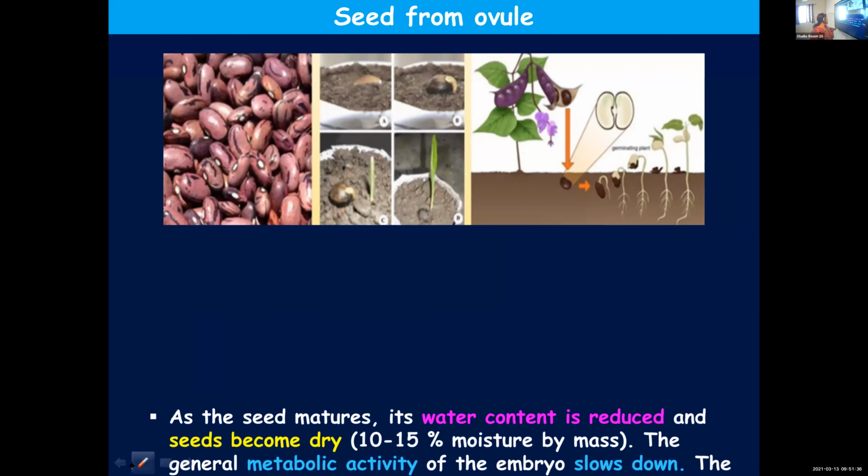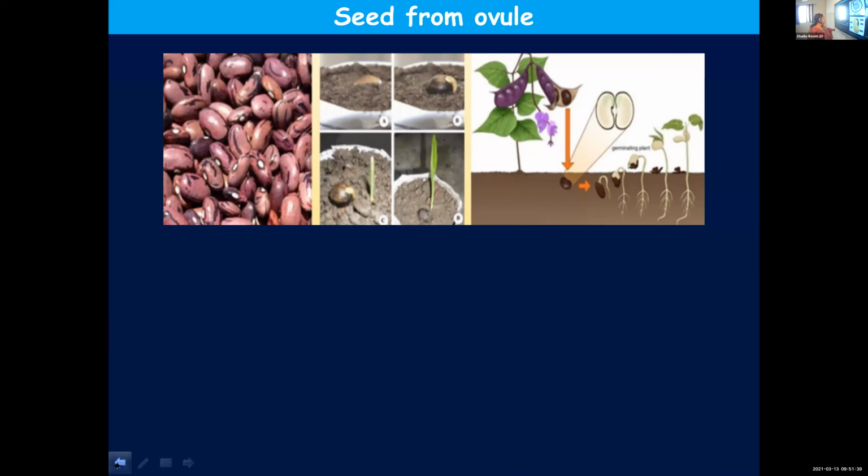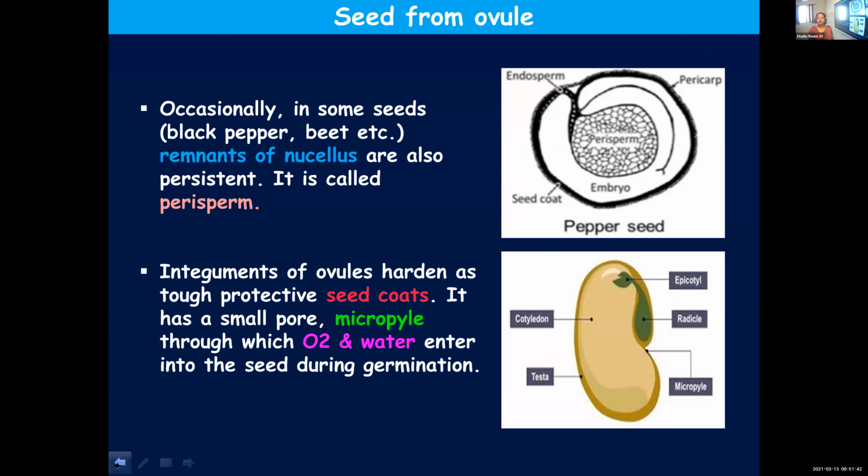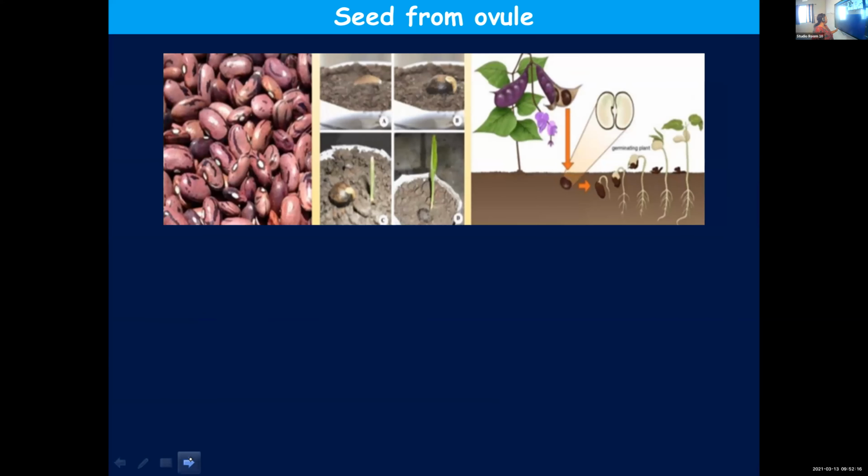I'll repeat it once again. Perisperm is the remnants of nucellus, which are found in certain seeds like black pepper. And the second point we discussed is integuments. As the seed formation takes place, the integuments covering the ovule will get converted to seed coat, and it will be provided with a small opening known as micropyle, and it is through the micropyle that oxygen and water enter for the process of germination.